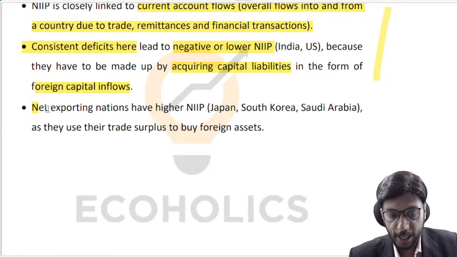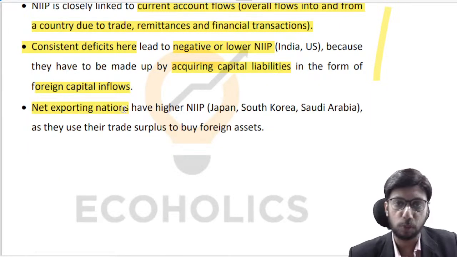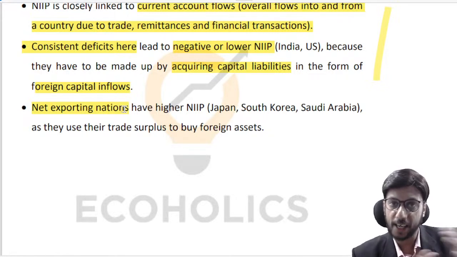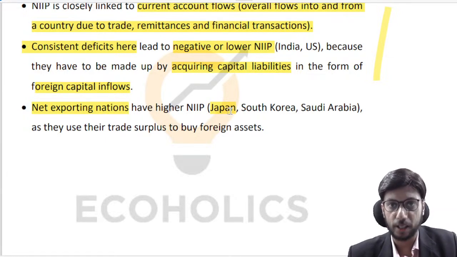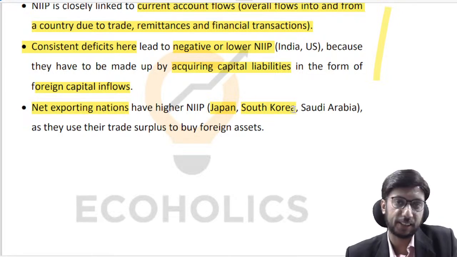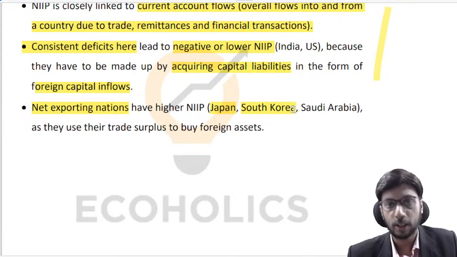So if you look at net exporting nations, they are typically strong export powerhouses due to a variety of reasons. For instance, Japan is a very developed economy, a very advanced economy in terms of manufacturing still. South Korea has caught up with, let us say, countries such as Japan and Germany quite nicely in the last 25 to 30 years.